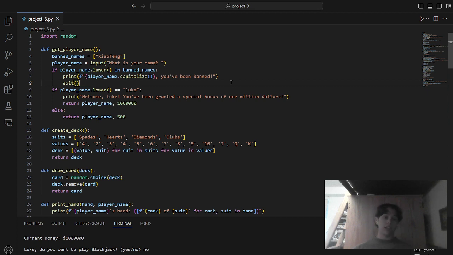Data structures, I use lists, and I use dictionaries. Dictionaries assign values of the cards, lists to assign those cards themselves. Delving straight into it, let's talk about all the functions.